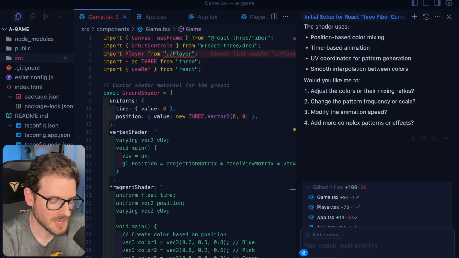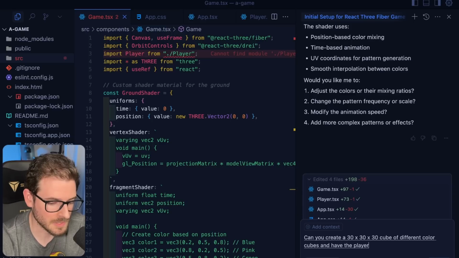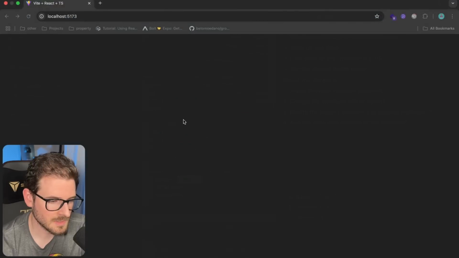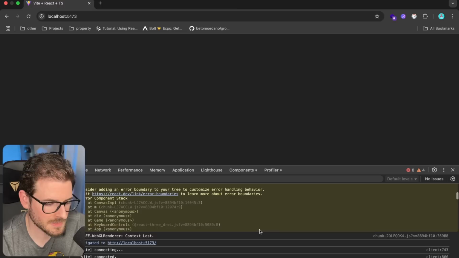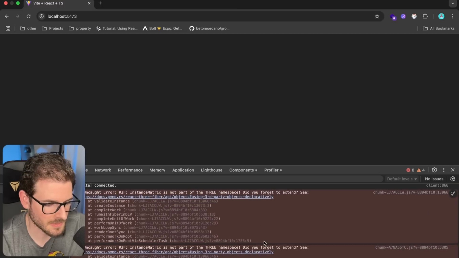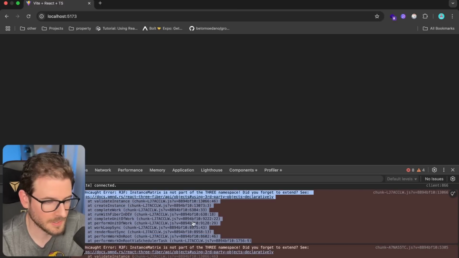Can you create a 30 by 30 by 30 cube of different color cubes and have the player spawn on top of it? All right, let's accept all, and then let's go back to this game, and it looks like it might be broken. So let's go ahead and refresh. All right, let's just rerun this. It looks like it's crashing on something. So I guess we'll copy and paste this. I don't know what it does.